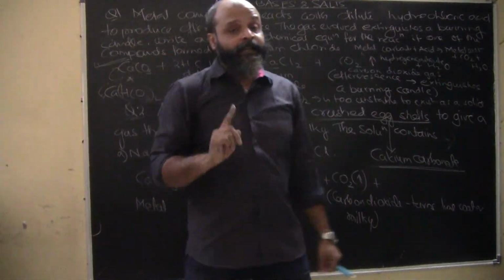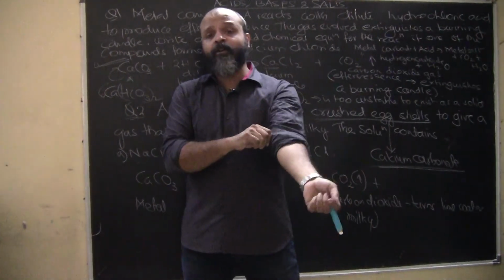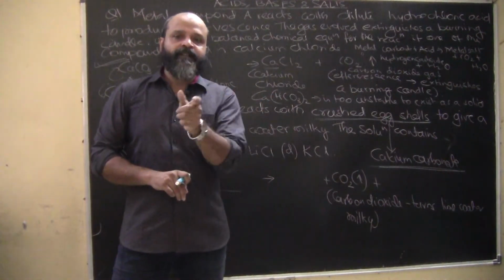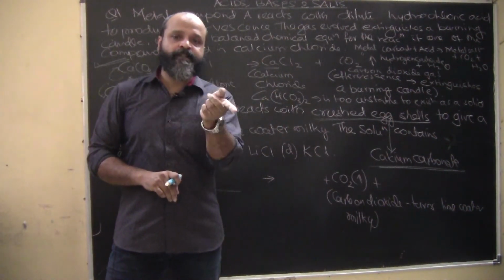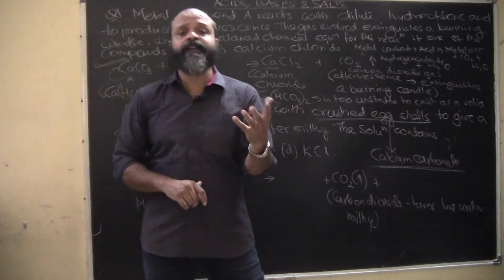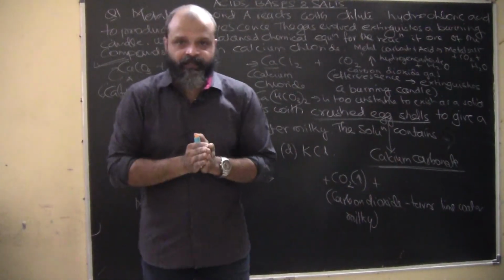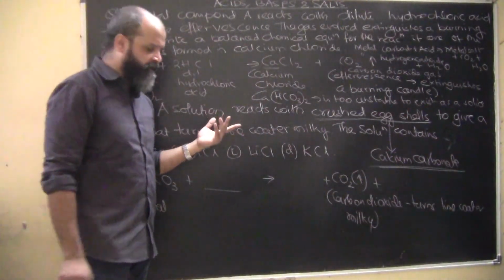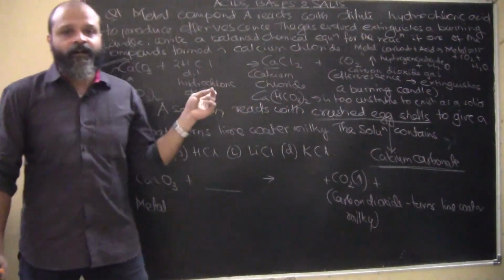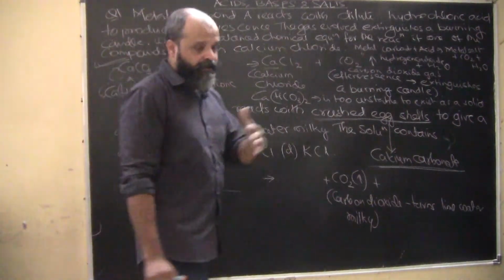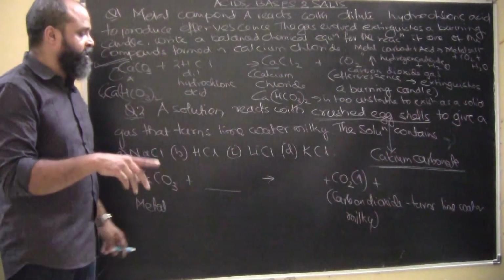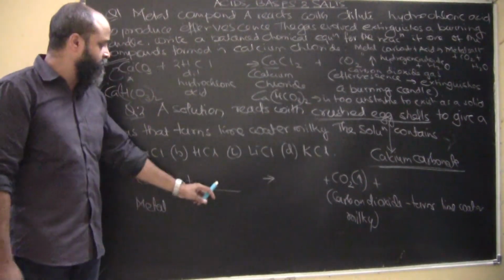water milky. However, if we pass carbon dioxide for a very long time in lime water, again it will become colorless. So lime water first of all is colorless. It turns milky due to the precipitate formation of calcium carbonate. However, if carbon dioxide is passed for a very long time, then again the lime water becomes colorless. This information has been covered in the previous slide. My suggestion is, if you have not seen it as a sequence, please do see it. Otherwise, this will be incomplete and might not be conclusive for you. So please do watch the previous video in order to solve this question.